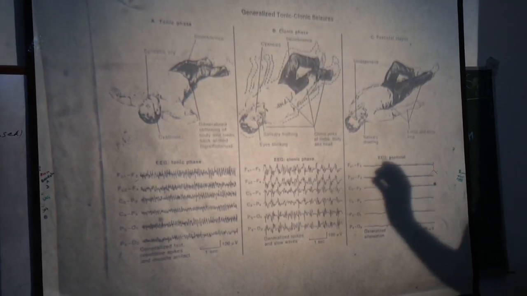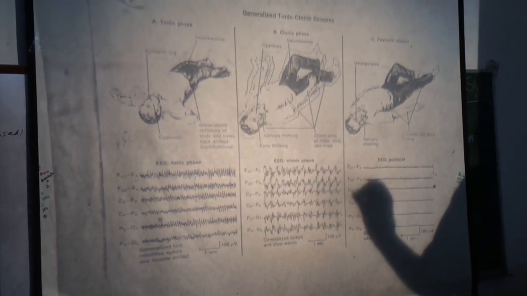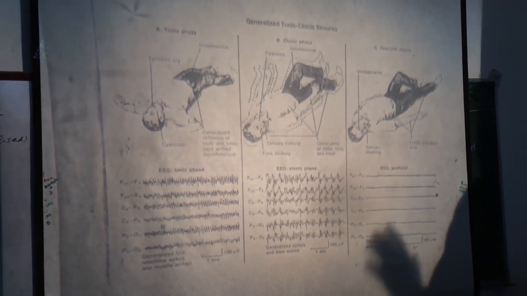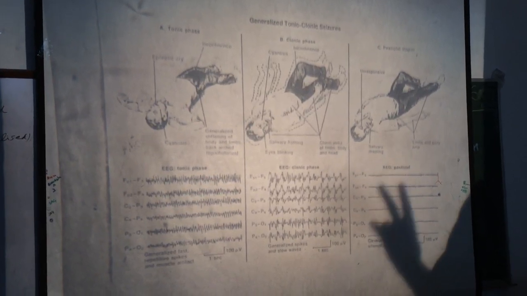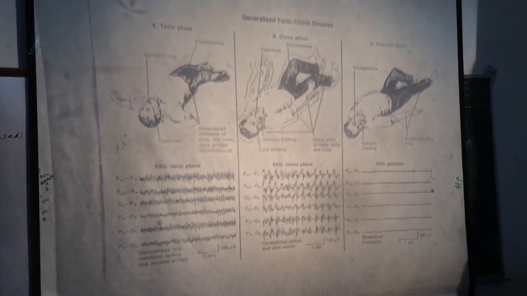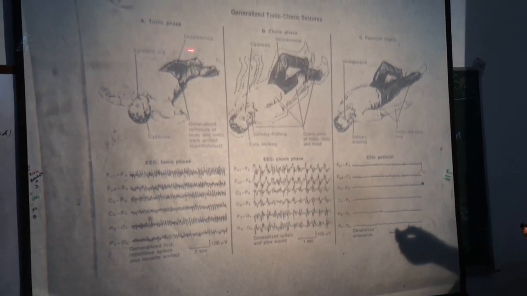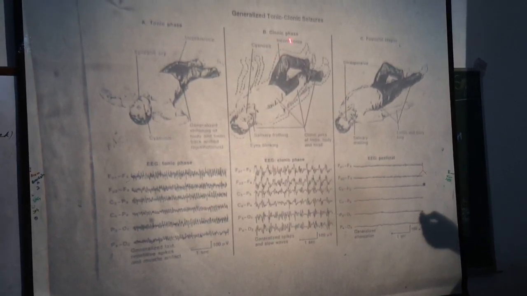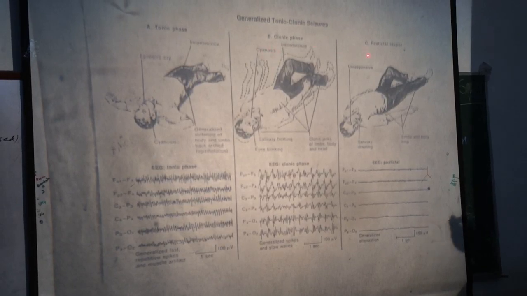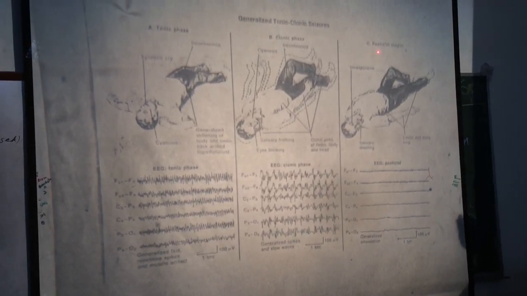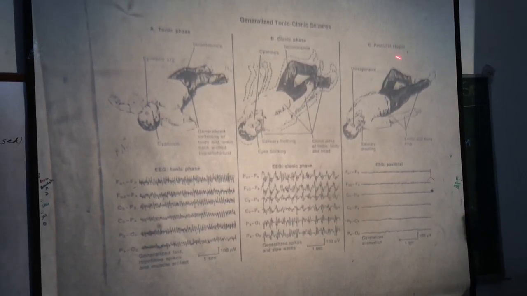So there are two phases of the grand mal epileptic fit: tonic phase, clonic phase, and of course the post-ictal stupor or coma.